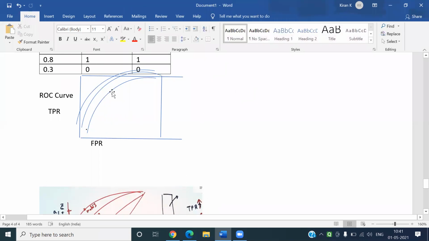Now, how do you say which curve is better or best? These are all called ROC curves.